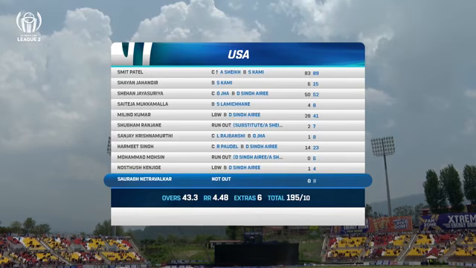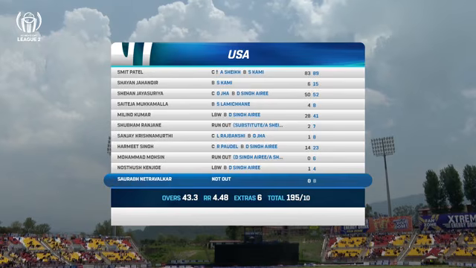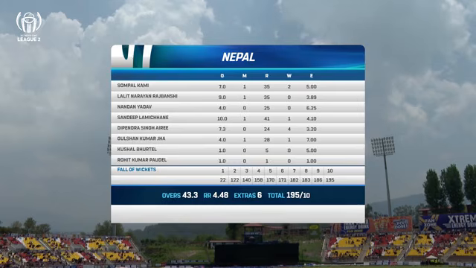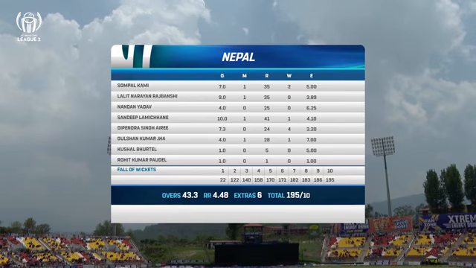There it is, just the four batters getting into double figures, 83, 50, 28 and 14. Otherwise, it's been Nepal all the way. And there it is, 4 for 24 in 7.3. He's been the standout performer. Sompal Kami, 2 for 35. He's the reason why Nepal got those openings going. 2 runouts and a wicket apiece for Gulshan Kumar Jha and Sandeep Lamichhane.